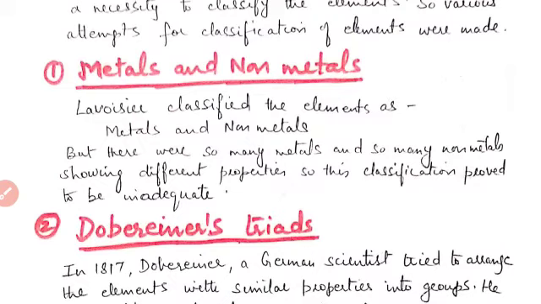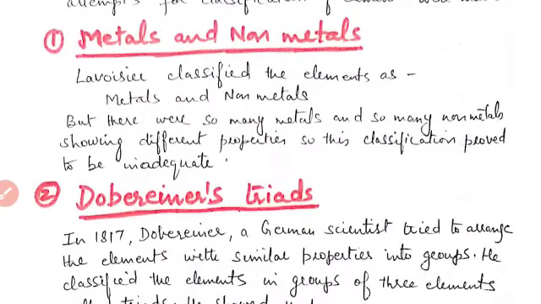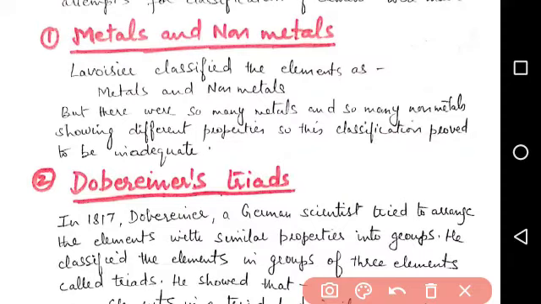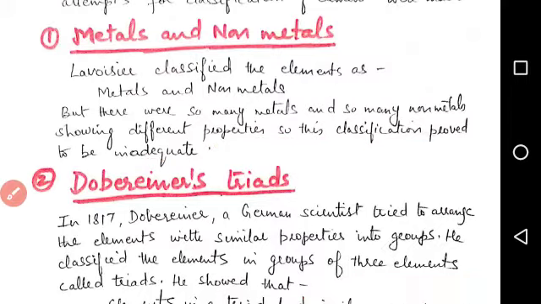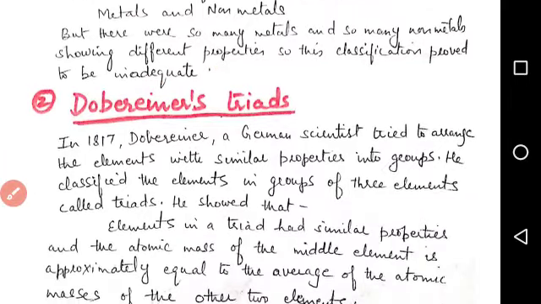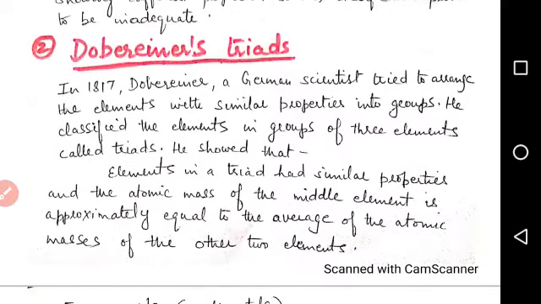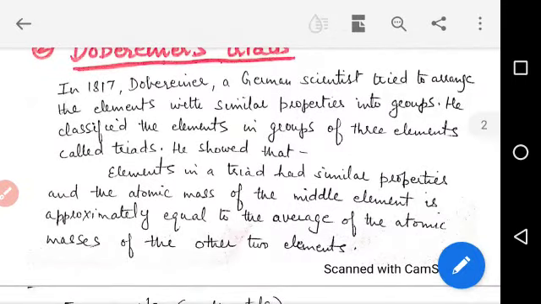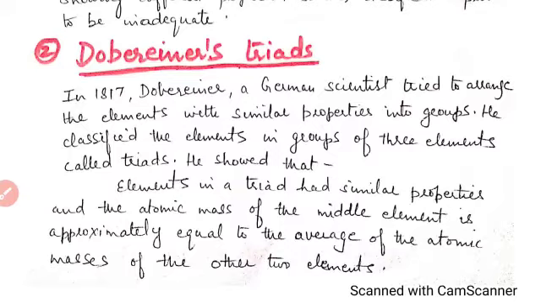The very first attempt for classification of elements was made by Lavoisier. He classified the elements as metals and non-metals. But there were so many metals and so many non-metals showing different properties, so this classification proved to be inadequate. The second attempt was made by Dobereiner, and he classified the elements into triads.